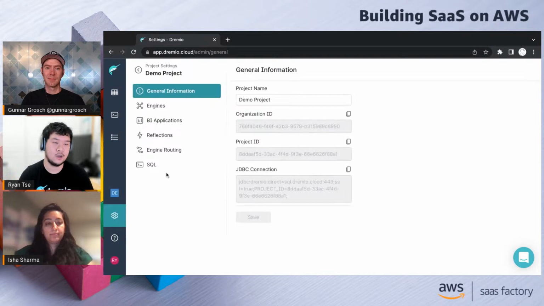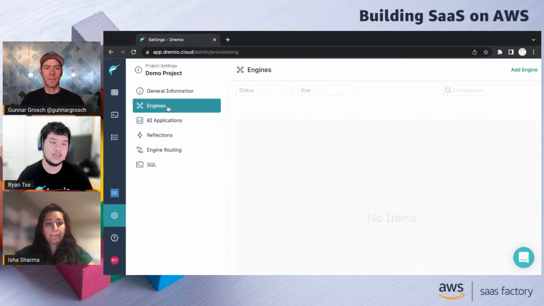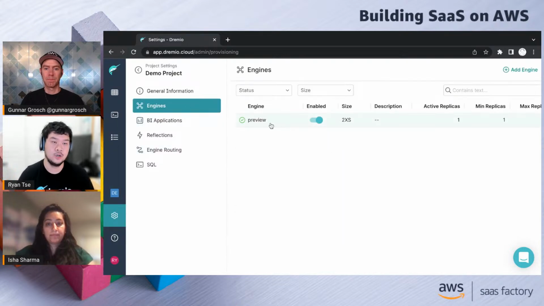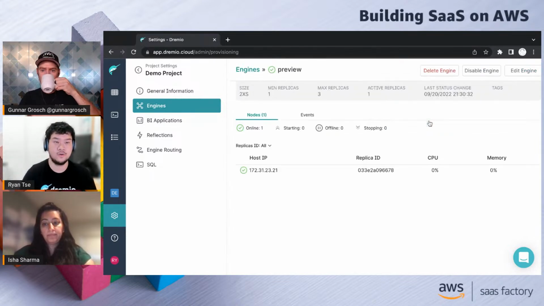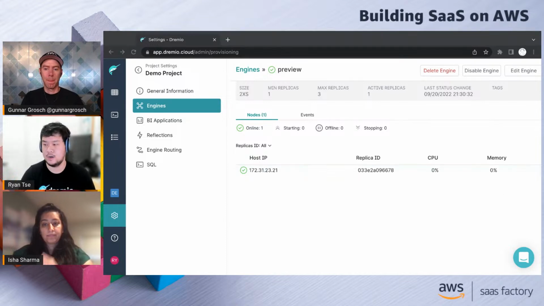So here, if I go over to project settings and take a look at this engines page, we'll see that I have this preview engine set up. This preview engine right now has that one replica for very fast queries to be immediately available. But let's say that I have a whole bunch of queries now. Here we can see that we have this one instance so far. What I'll do now is quickly go over to another screen and generate a whole bunch of traffic.